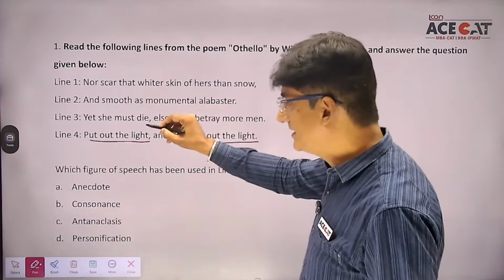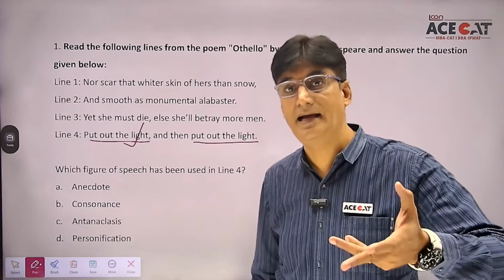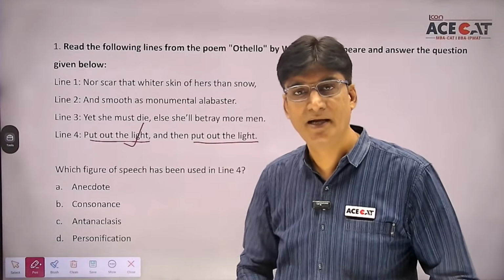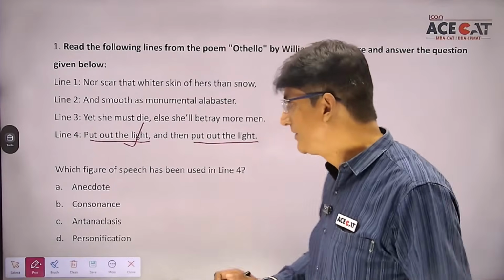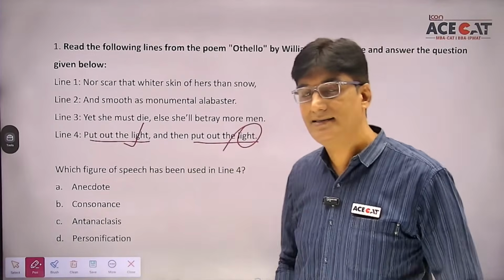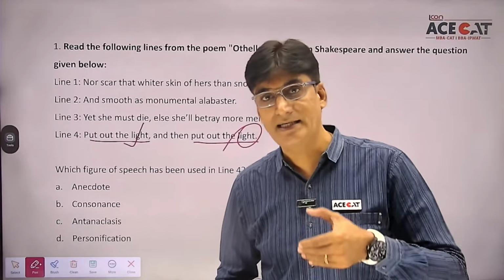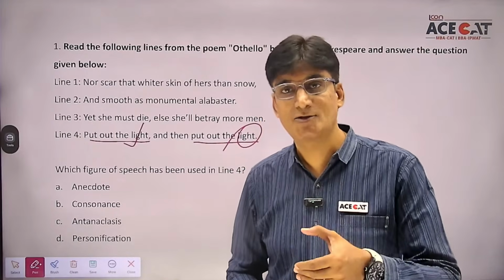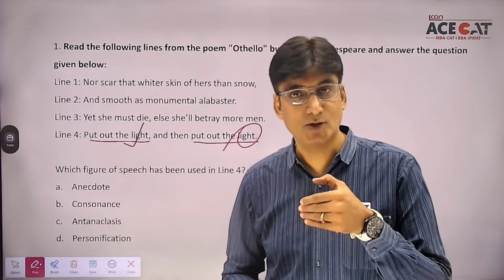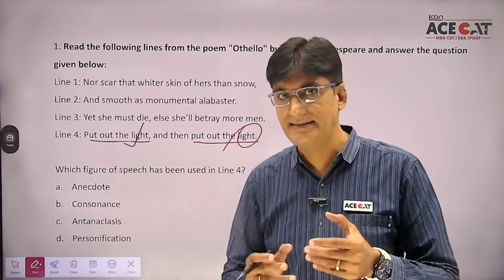So when I say put out the light, here, students, the meaning of light is the literal light lamp. Okay, matlab, bijli on karna, switch on karna. So that is the meaning of the first phrase. But when I say, then put out the light, here students, the reference is to kill. Here Othello was going to kill his wife. The second phrase actually talks about killing. So that is the reason this becomes an example of antenna-glasses.